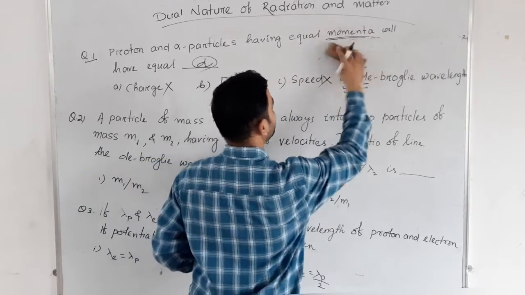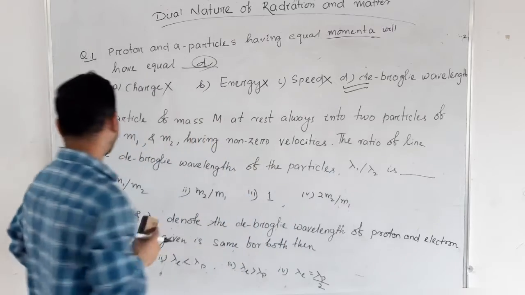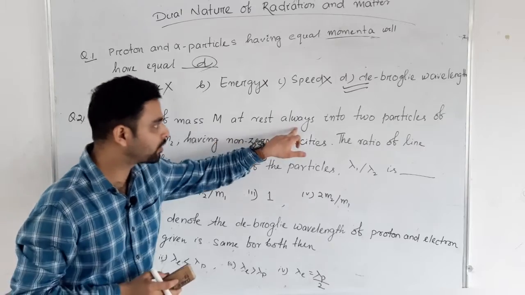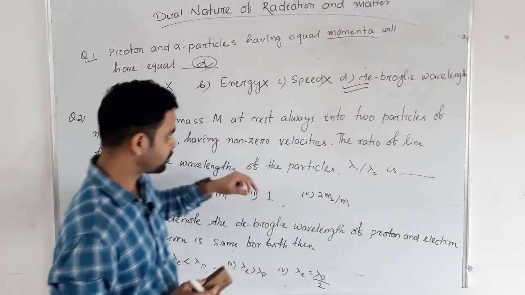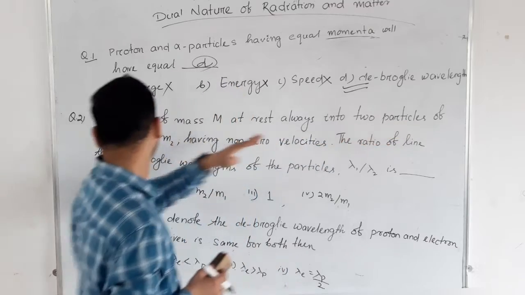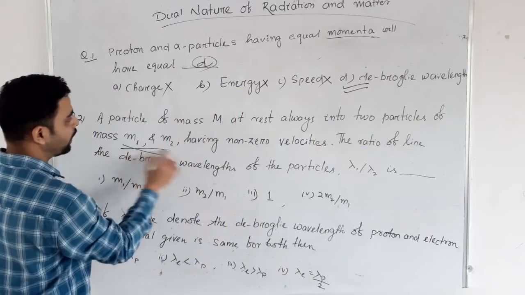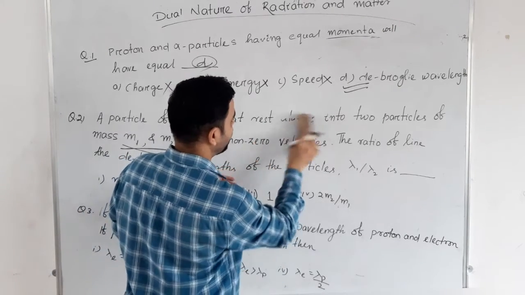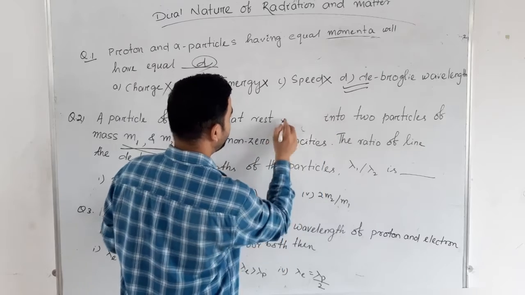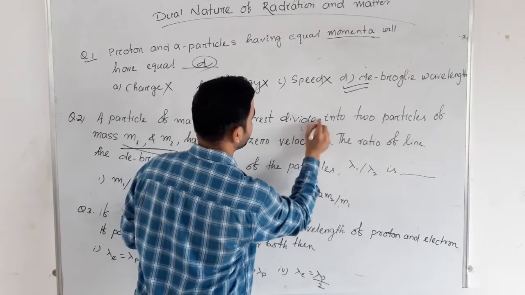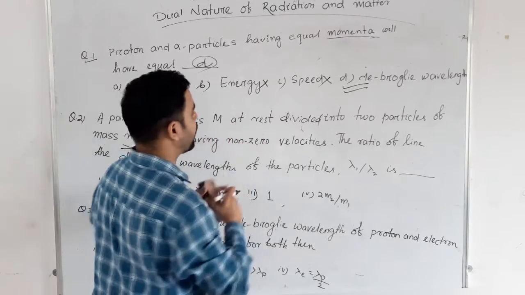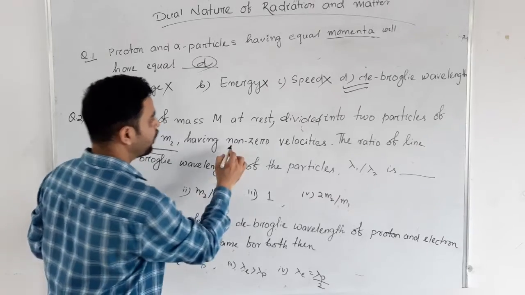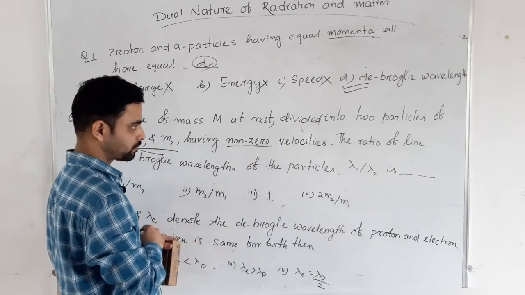Let us move to the second question. It says that a particle of mass m at rest divided, it is written wrongly, it will be split into two particles of mass m1 and m2 with non-zero velocity, right?